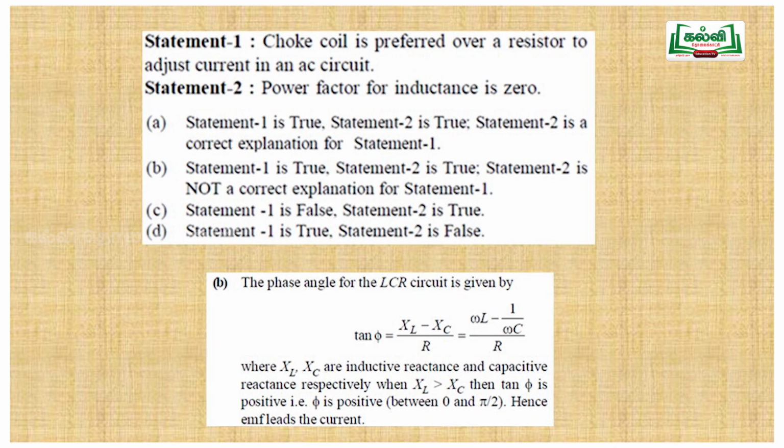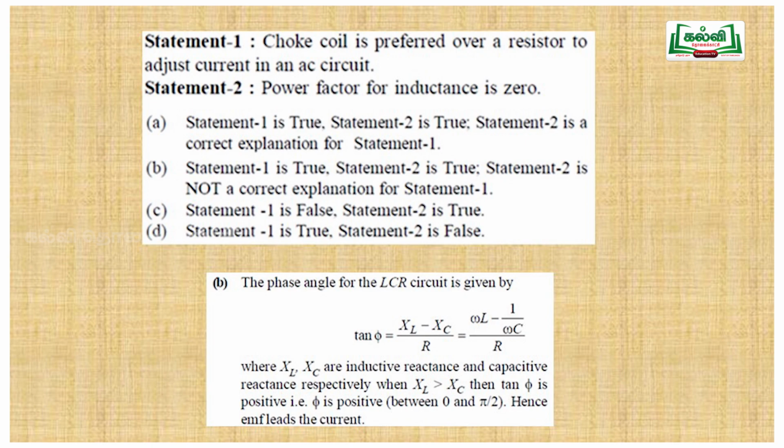Similar question: a choke coil is preferred over a resistor to adjust current in an AC circuit. I already told you that the choke coil carries wattless current. So the power loss will be less than with the resistor, so it is preferred over a resistor. In day-to-day life, in tube lights, choke coils are used, not resistors, since a resistor will consume the power. So to reduce the power consumption, a choke coil is used.